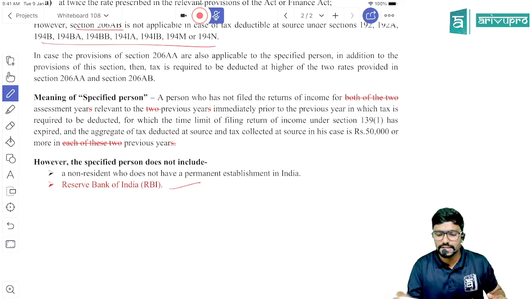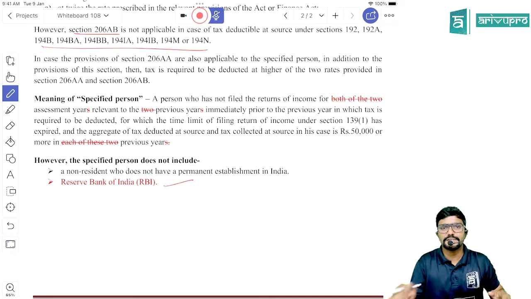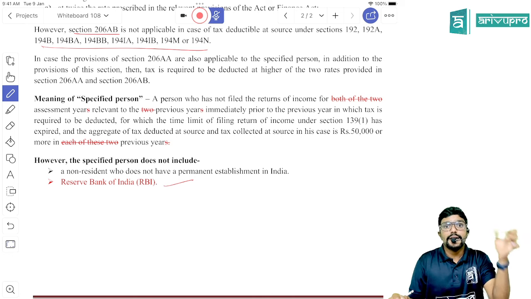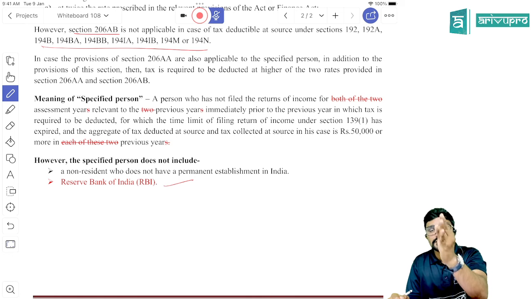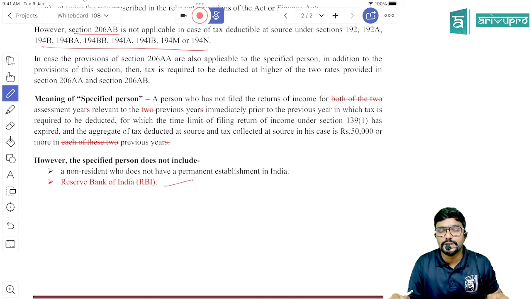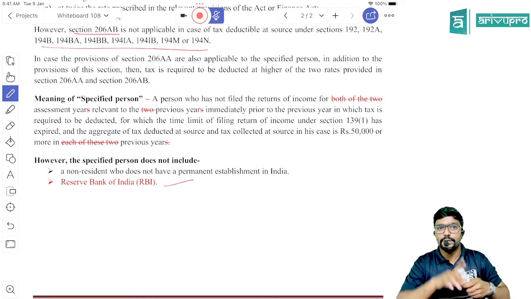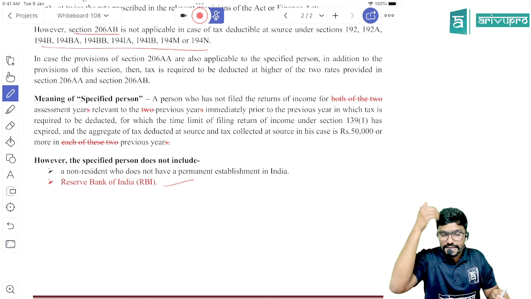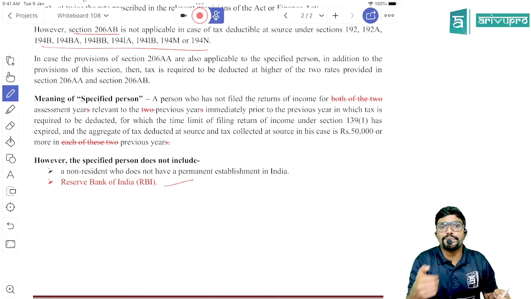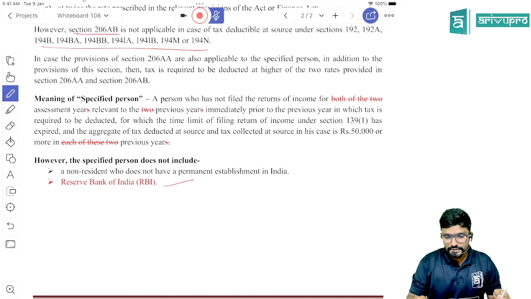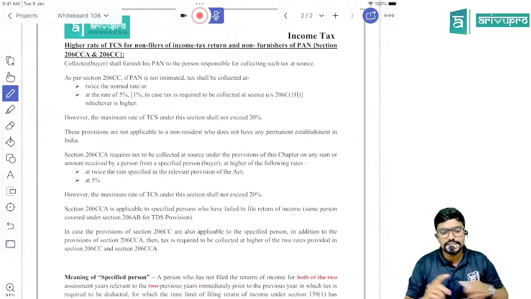Please update this. Also, a specified person is one who has not filed the return in the last 1 year, and the TDS plus TCS is more than or equal to 50,000, and the due date to file the income tax return for that last year has already expired. Only in that case will that particular person be treated as a specified person for the current previous year. Hope it is clear for you. Same way, coming to TCS.